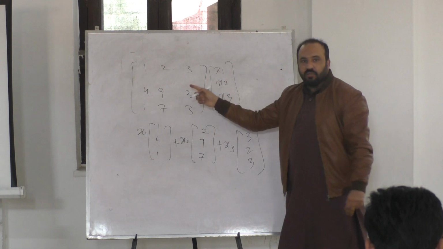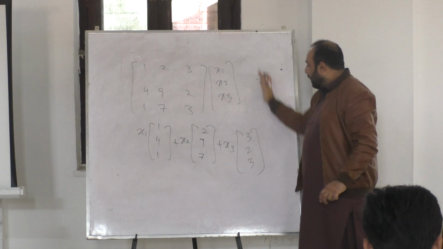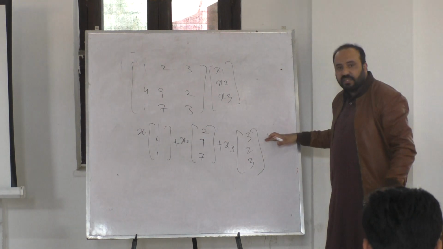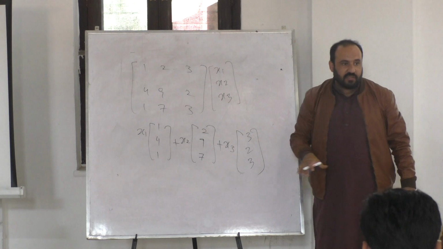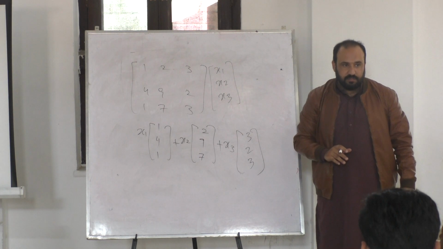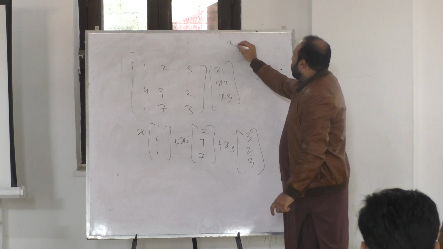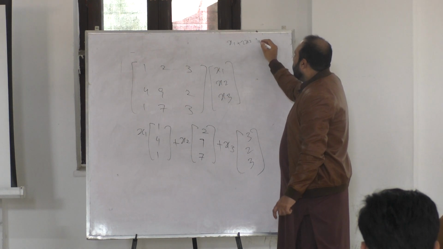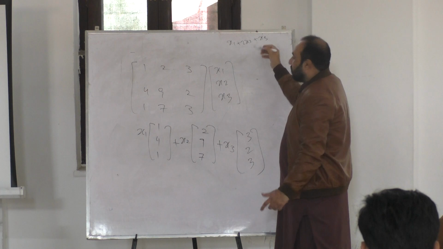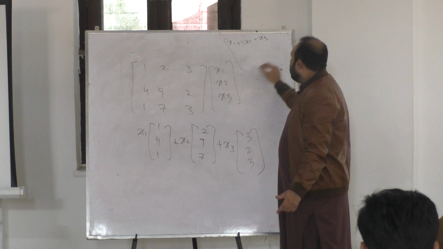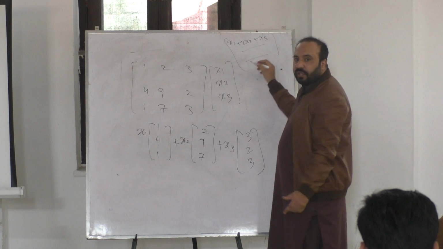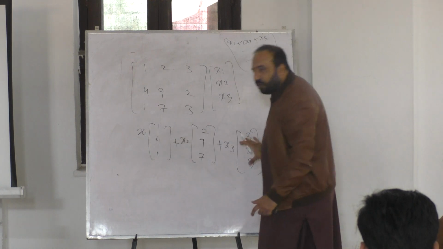If you multiply these two and represent the addition, that addition can be represented in this way as well. Convince yourself this is the case. I mean, you can write x1 plus 2x2 plus x3, that's the first component of the product. Then second component, then third component. You can rewrite these components in this form.